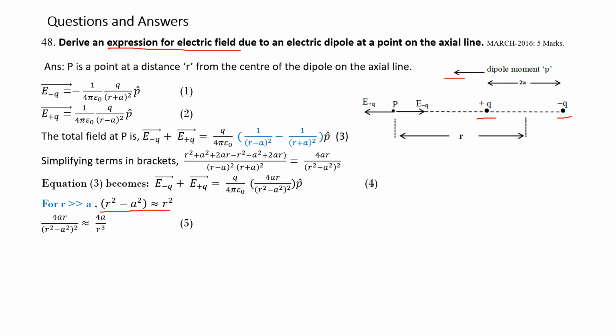Therefore, this term 4ar divided by (r square minus a square) whole square becomes, we can get 0, this r square, r and r get cancelled. R square is (r square minus a square) whole square becomes r to the power of 4. This r and one r at the denominator get cancelled, and this becomes 4a divided by r cube. Let this be equation 5.